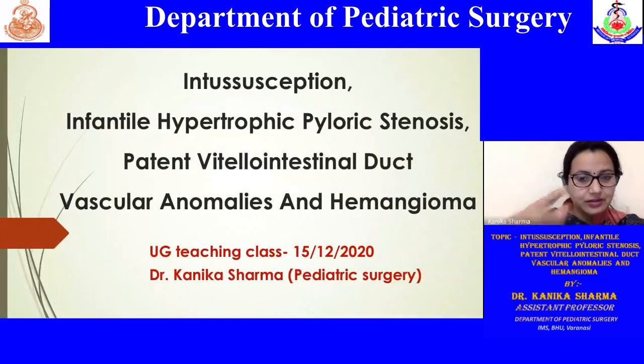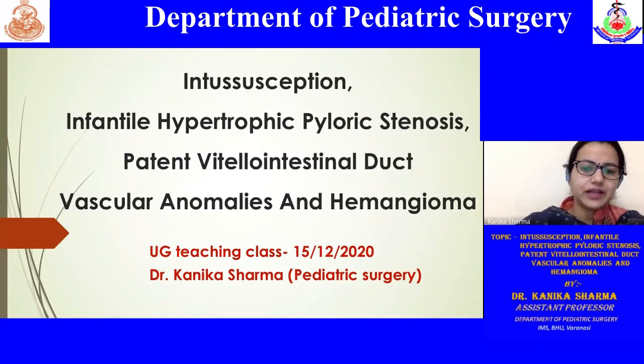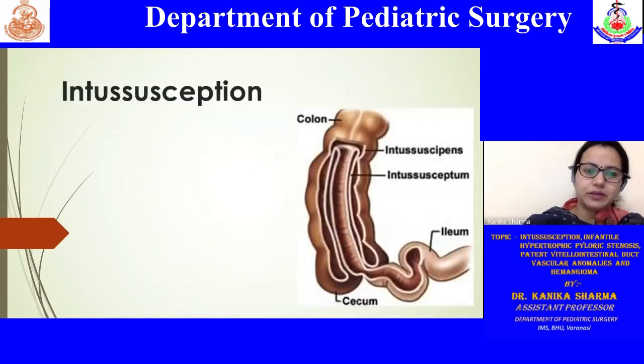Today's class will be on 4 different topics, and all of them are a separate entity in their own sense. So starting one by one with each of these.